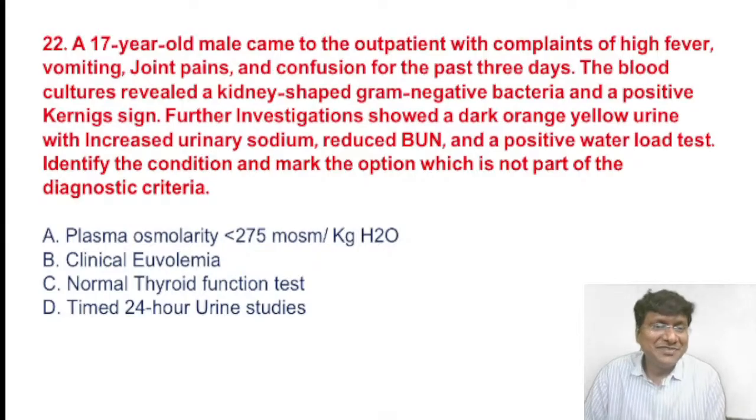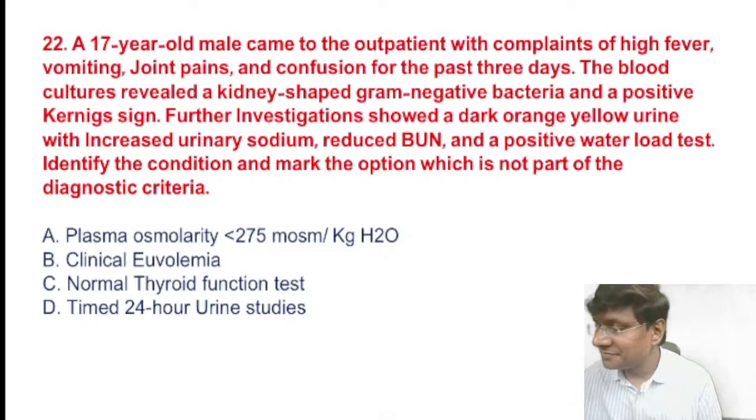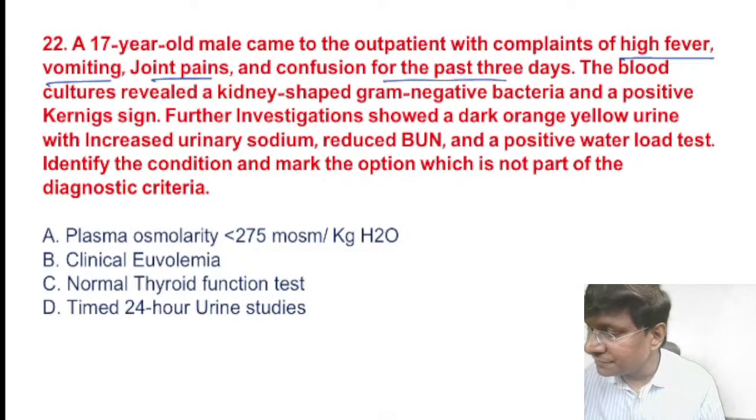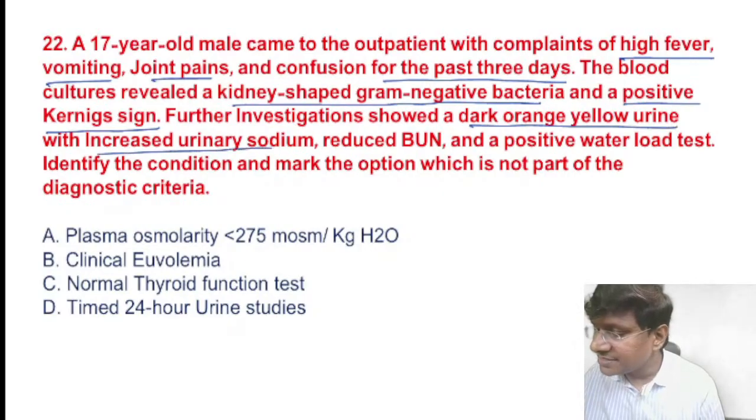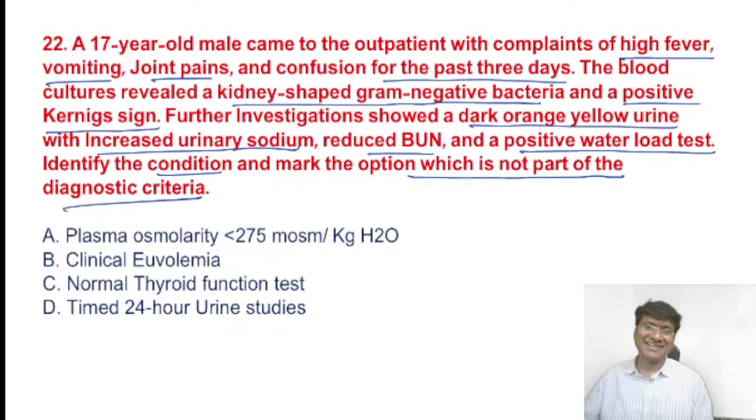We have a 17-year-old male who came to the outpatient department complaining of high fever, vomiting, joint pains, and confusion for the past 3 days. The blood cultures revealed kidney-shaped gram-negative bacteria and positive Kernig sign. Further investigations showed dark orange-yellow urine with increased urinary sodium, reduced blood urea nitrogen, and a positive water loading test. Identify the condition and mark the option which is not part of the diagnostic criteria.